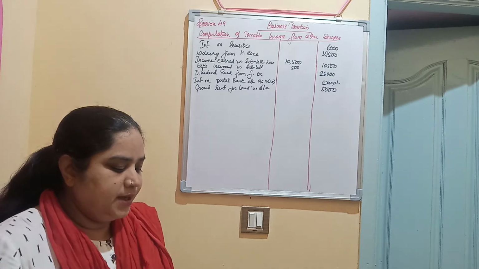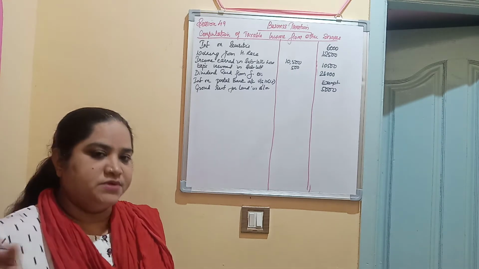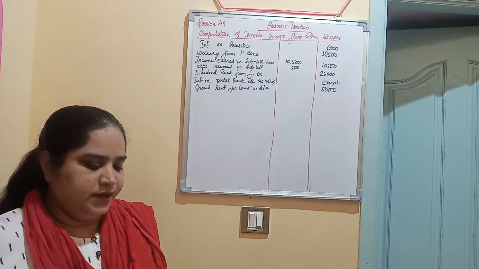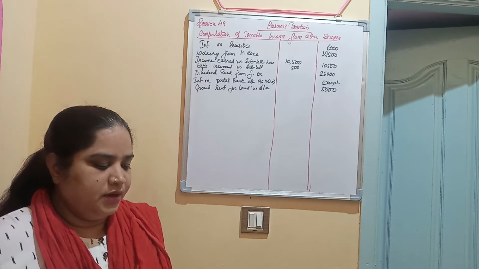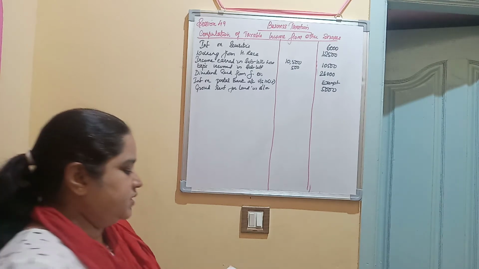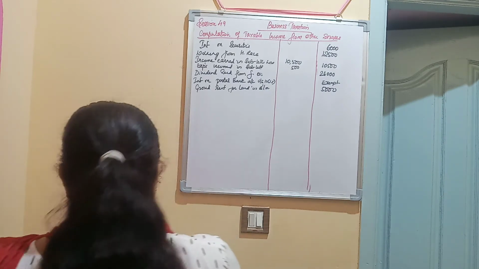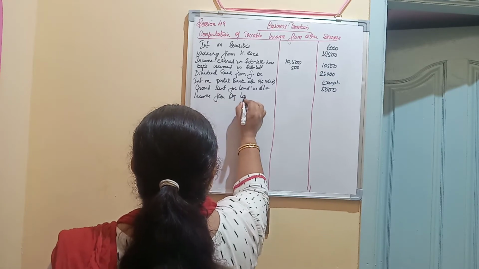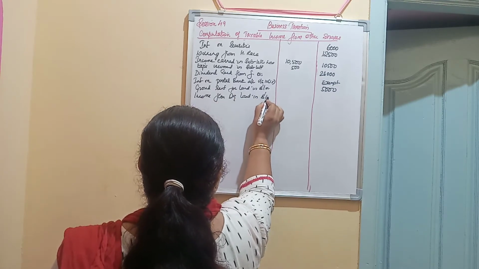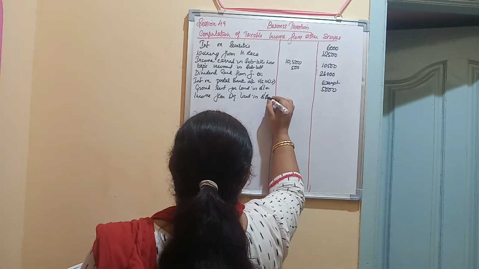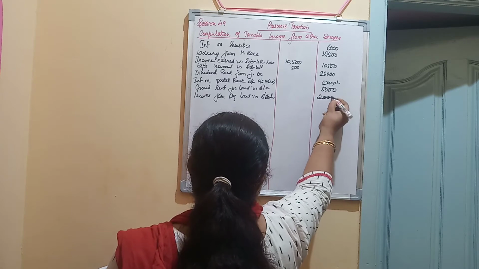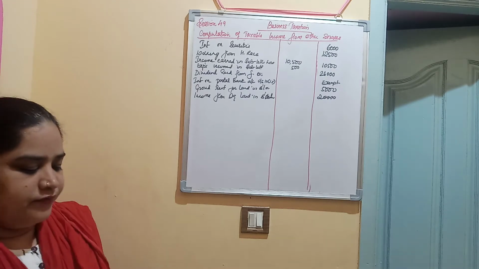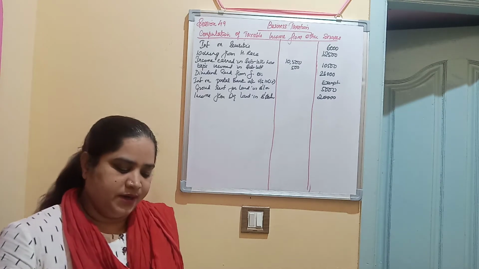Then you have income from agricultural land in Bangladesh. If you have received income from agricultural land outside India, then it is taxable. So 20,000 is fully taxable. If any agricultural income is received from agricultural land outside India, it is taxable.